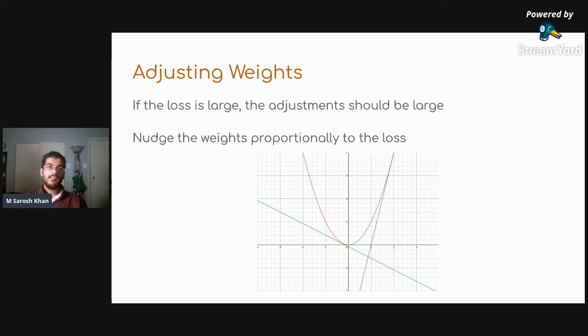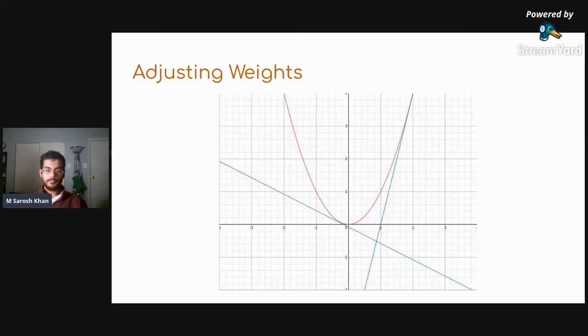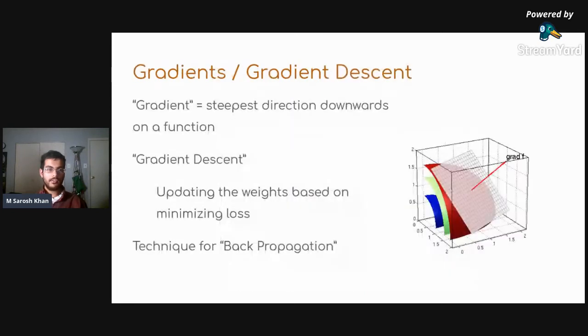So let's say my loss function was something simple, like the parabola for x squared. Consider the blue line on the right. I know that this line is very steep, and I know that it's very far away from my minimum. So I know that I should nudge it a lot to the left versus my green line. This is very close to my minimum and not very steep at all. So I know I have to nudge it very little to the right. Intuitively, you can see that there's a way to use the values of the loss function to tune our weights.